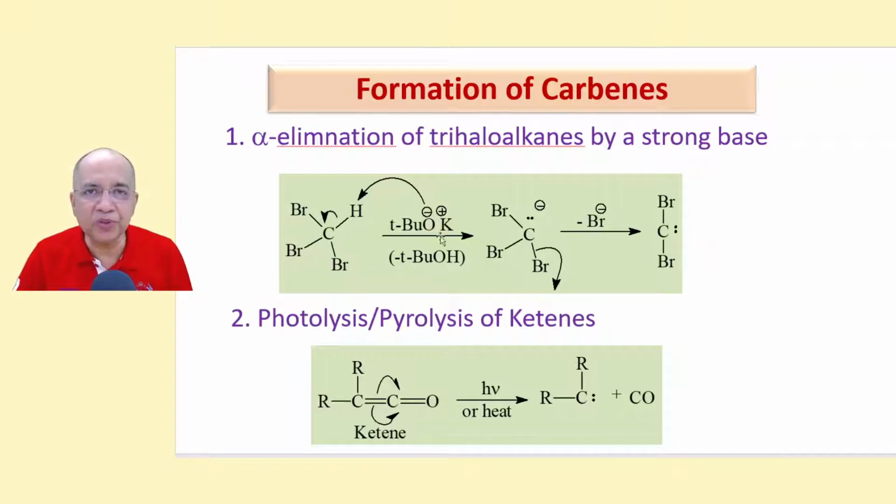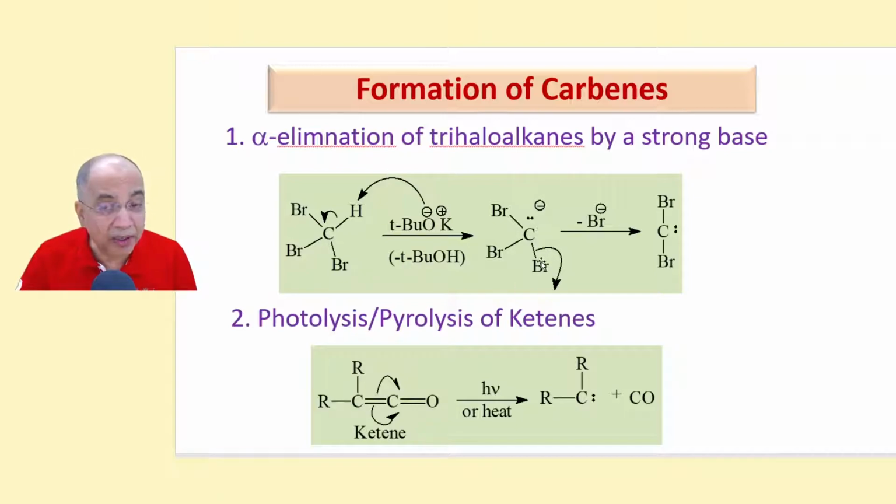Maybe in two steps, but from the same carbon atom. For example, this is bromoform, CHBr3. It is called bromoform or tribromomethane. It is treated with a strong base, alkoxide ion, tert-butoxide ion, potassium tert-butoxide. Then it will abstract a proton, this hydrogen as a proton, and it becomes tert-butyl alcohol, and it will create a carbanion in the first step.